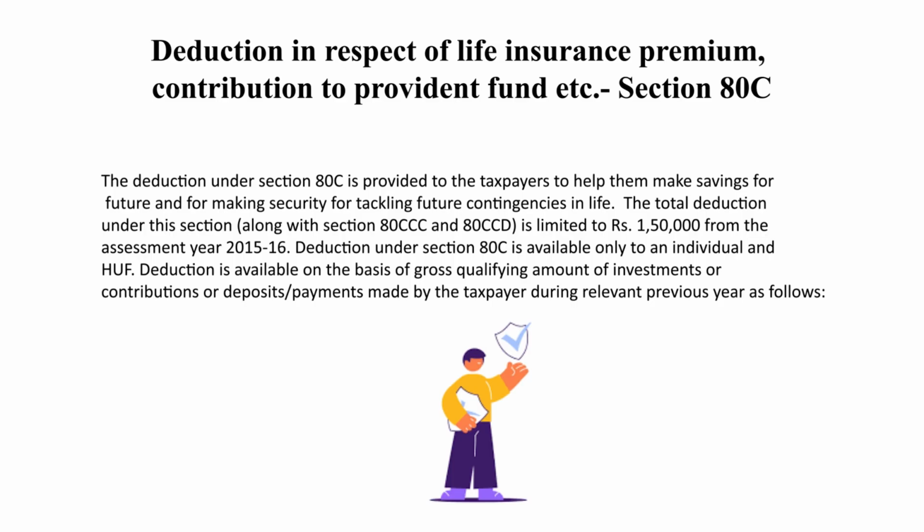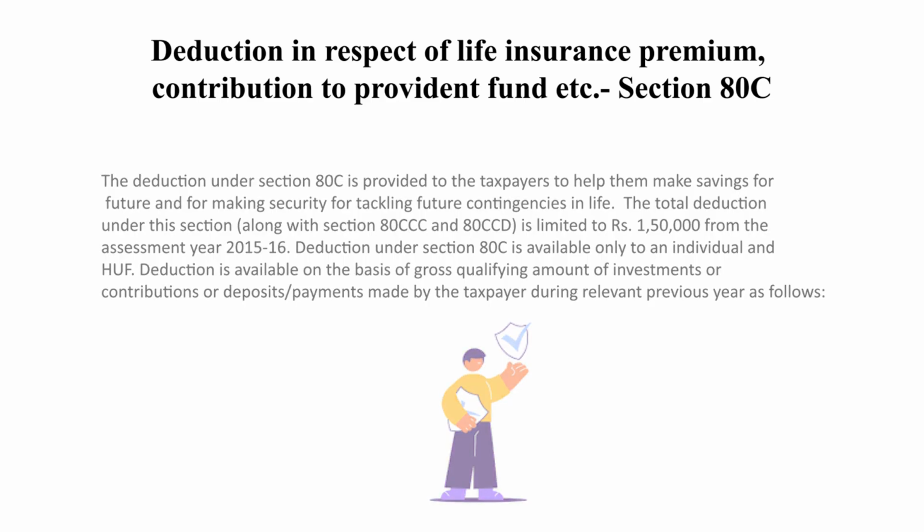But it is to be kept in mind that the total amount of deduction under Section 80C is restricted to rupees 1,50,000. That is, at best, a taxpayer can enjoy benefit under Section 80C provided he or she pays or deposits rupees 1,50,000 under different areas of deductions available under Section 80C.